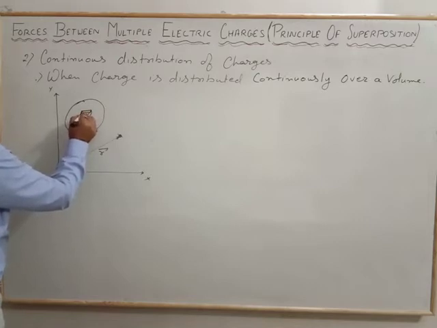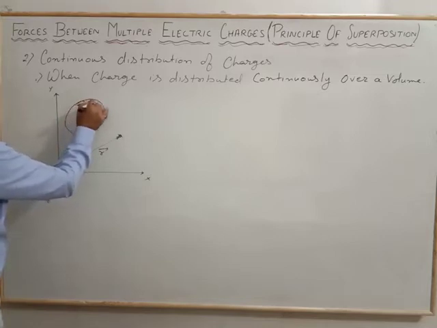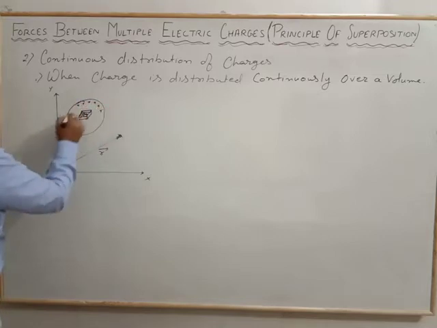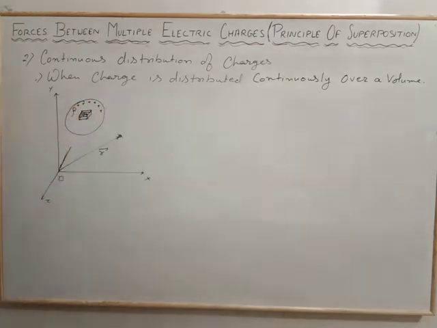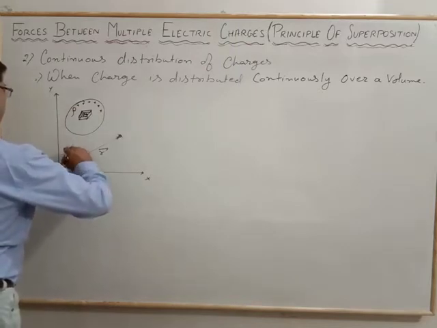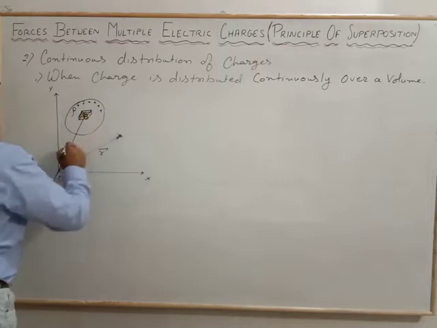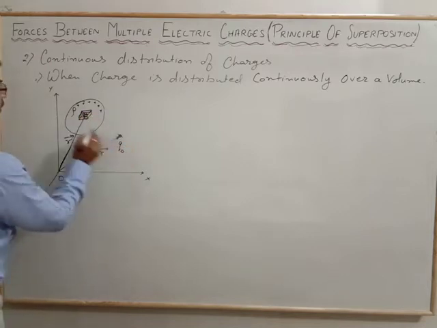The charge is uniformly arranged in this volume, and let the volume charge density be rho, and there is the position r dash vector relative to the test charge q naught.